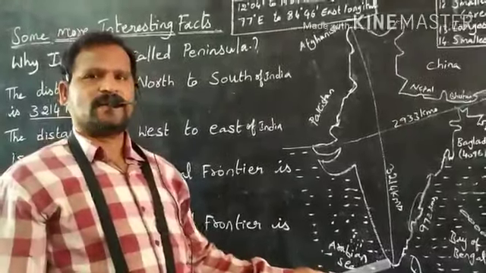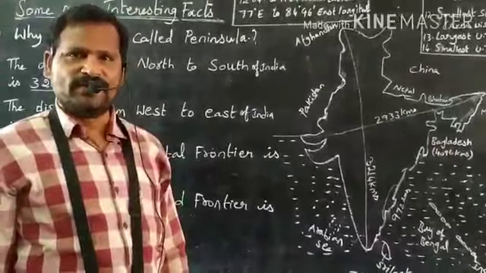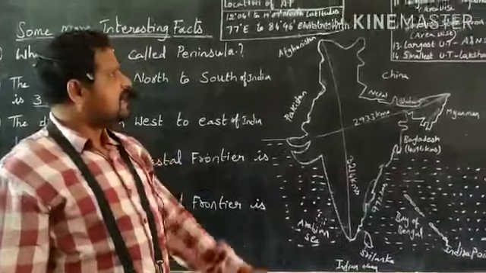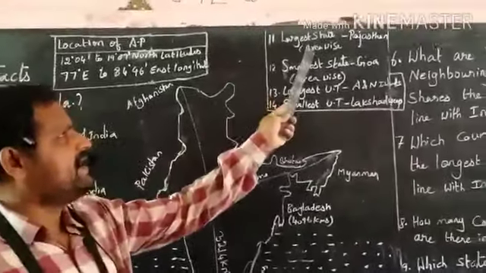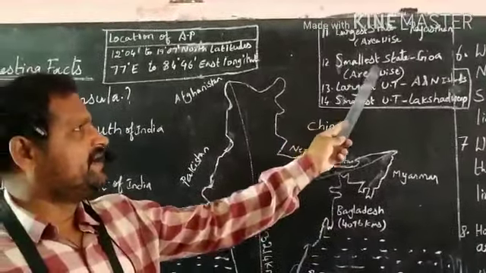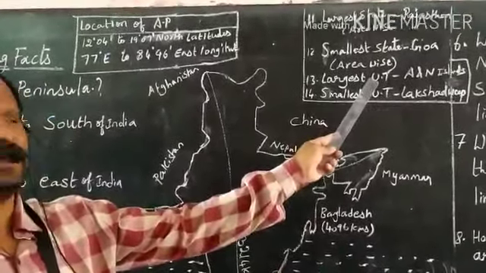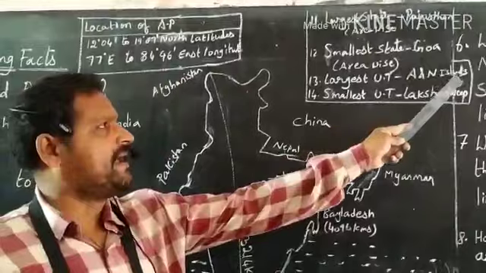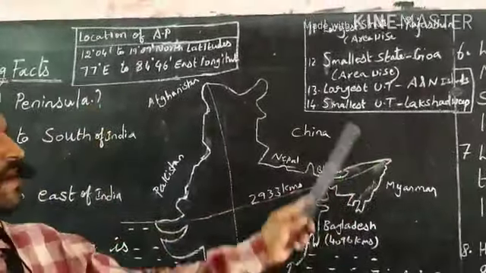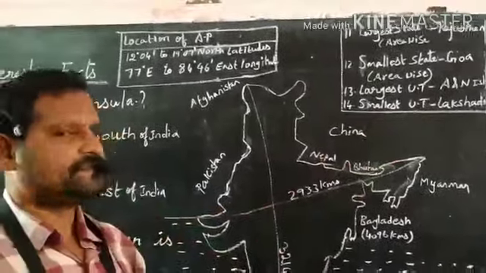How many states and union territories are there in India? India is divided into 28 states and 9 union territories. The largest state in India, area-wise, is Rajasthan. The smallest state in India, area-wise, is Goa. The largest union territory in India, area-wise, is Andaman and Nicobar Islands. The smallest union territory in India is Lakshadweep Island.